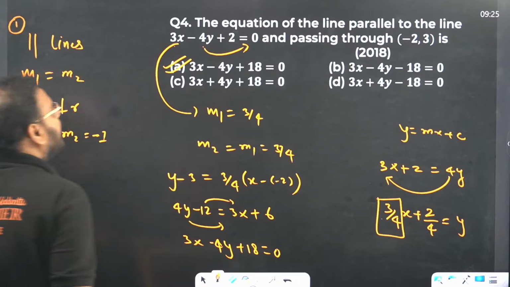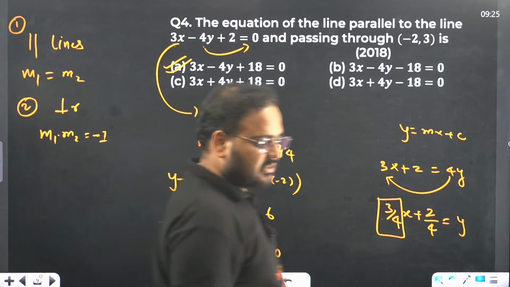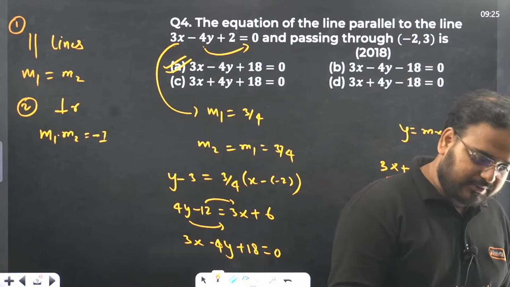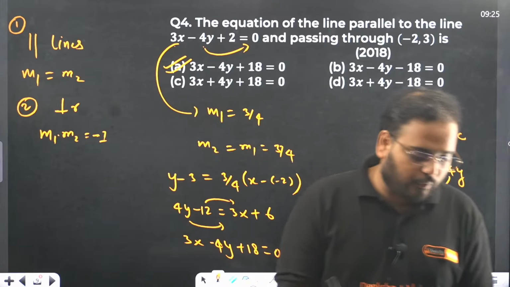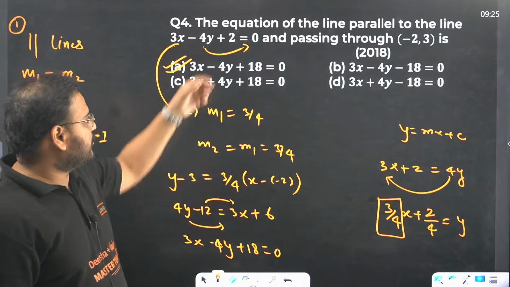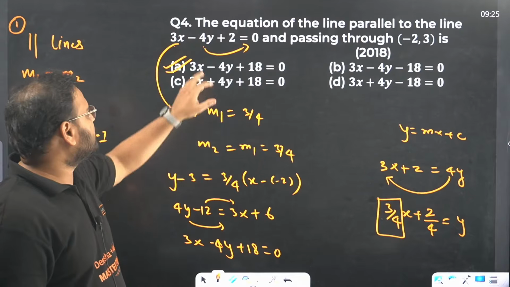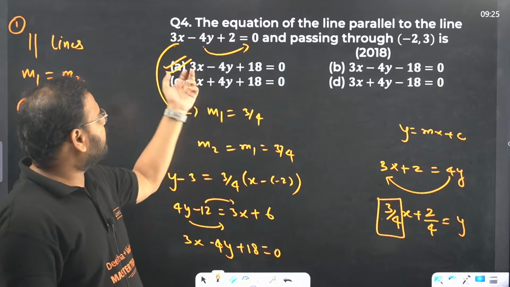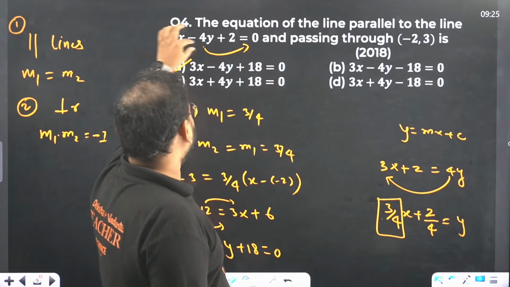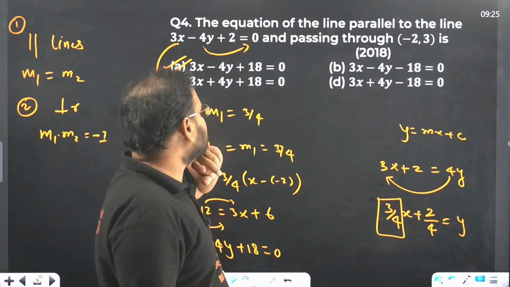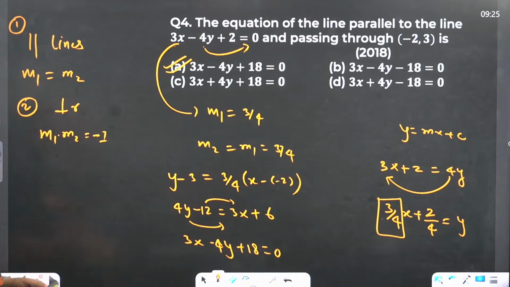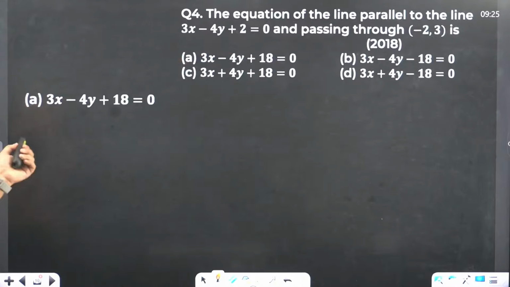Option A is correct. What is the answer that you all gave? Let's look at this. 40% of students gave A and 40% gave B, because I know what you guys did. You just guessed it, because if they are parallel, sir, they'll have the same coefficient. You were not sure whether it is going to be this one or that one, so you guessed A and B half and half, because parallel means this coefficient will be the same. But what is the option? Option is plus 18, not minus 18. Okay, don't guess it, solve it like this. So the fourth one is A.